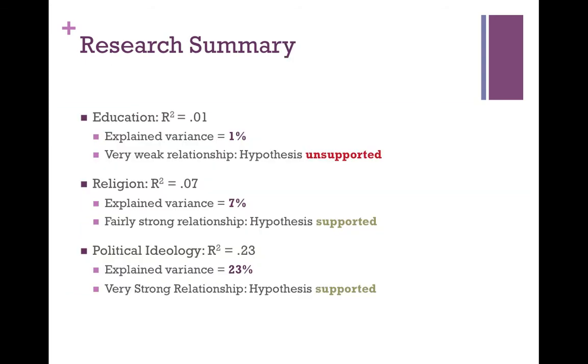Education was a poor indicator of support for gay rights. The explained variance was only 1% and thus classified as a very weak relationship. This finding is inconsistent with the literature on the subject. However, regression analysis of religion showed a stronger relationship with the dependent variable, accounting for 7% of the explained variance. The strongest indicator of support for gay rights was political ideology, which accounted for 23% of the explained variance. Thus, our results for religion and political ideology are consistent with the academic literature and support our hypotheses.